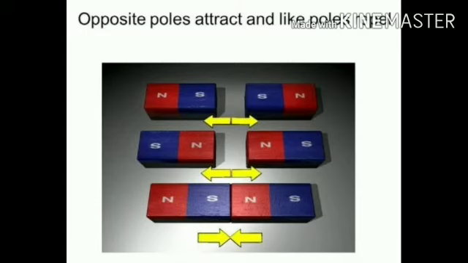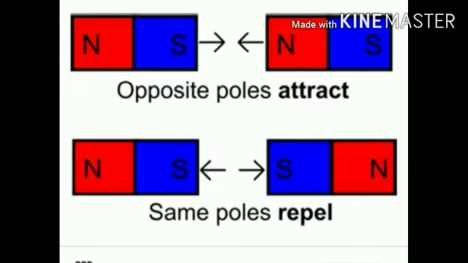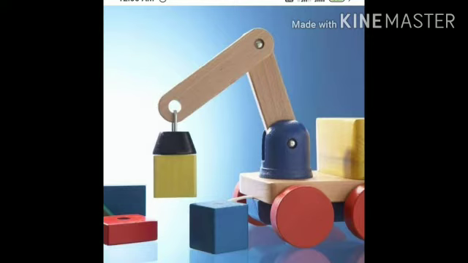Next is magnetic force. The force exerted by the magnet is called magnetic force. The two ends of the magnet are known as poles, and there is attraction between the opposite poles. That means if the south and north poles come together, there is attraction, and there is repulsion between the same poles. A magnet also exerts a magnetic force on objects made up of iron, steel, nickel and cobalt. It does not exert a force on objects made up of copper, wood or glass.